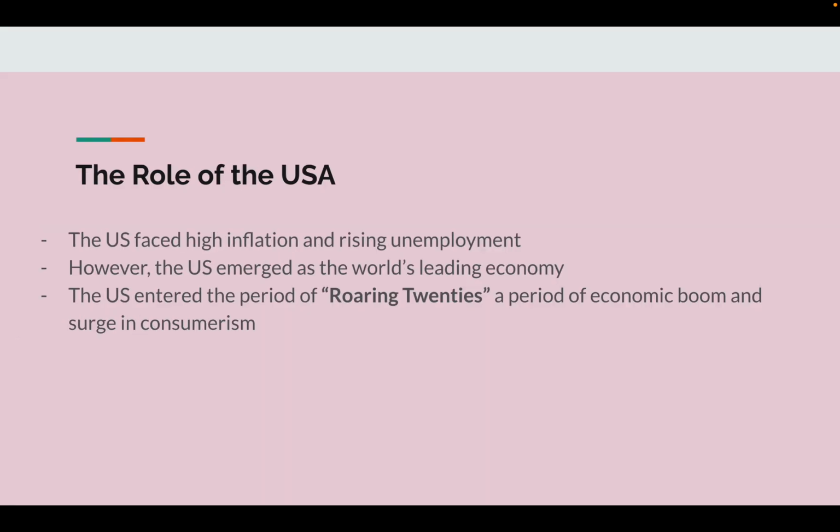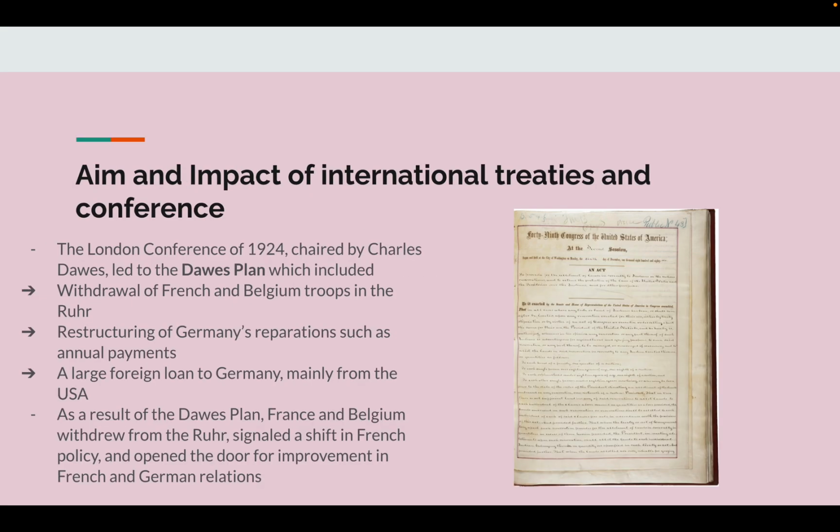The role of the USA. The U.S. faced high inflation and rising unemployment. However, the U.S. emerged as the world's leading economy. The U.S. entered the period of Roaring Twenties, a period of economic boom and surge in consumerism.